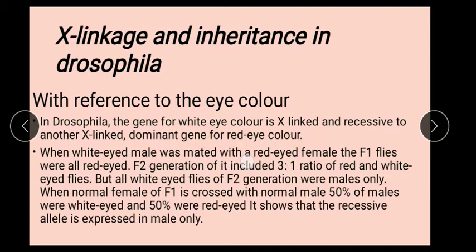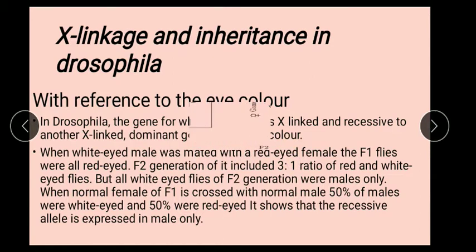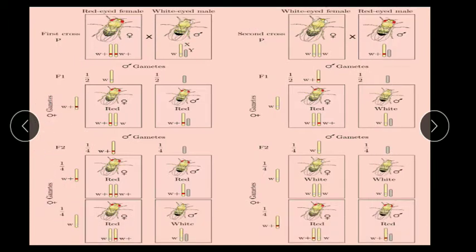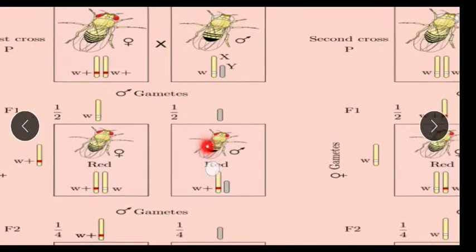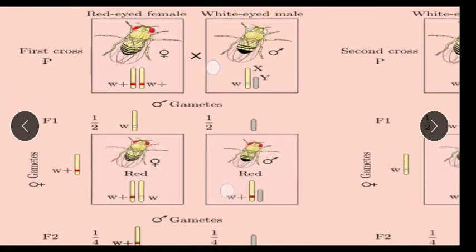To get a clear picture about this, I move on to the next slide. Yes. If we understand these two cases clearly, it is very easy to understand. Let us take the first case.